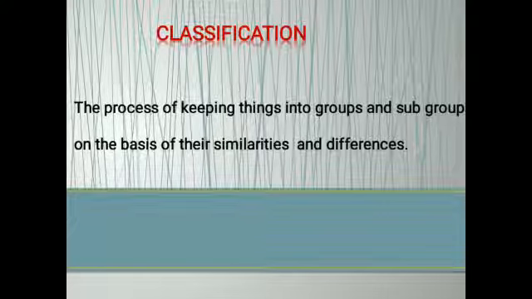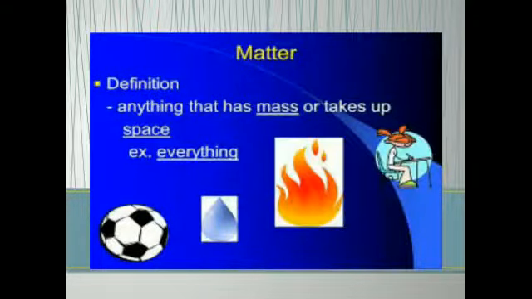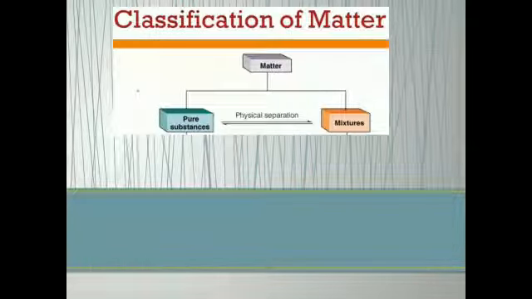So classification is based on their use, color, size, shape, hardness, texture, solubility and properties, etc. Now we will discuss the matter. As you know about the matter, anything that has mass or takes up space is called matter. For example, everything, because everything has mass or takes up space, right? Now, classification of matter.